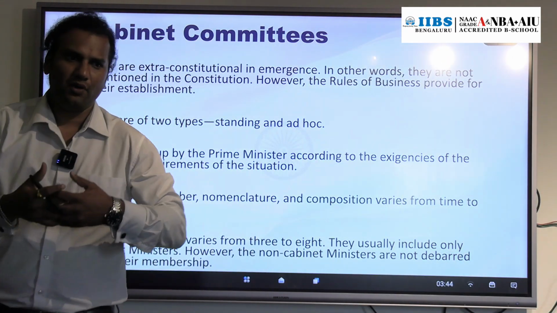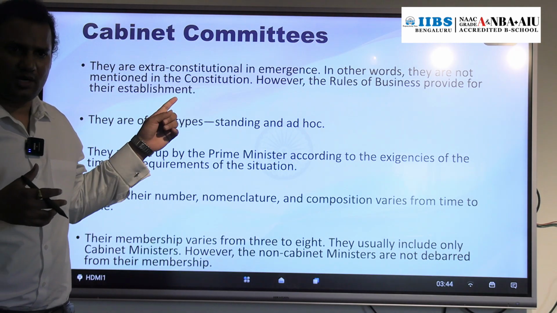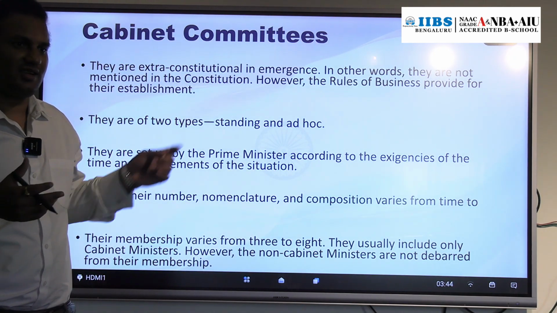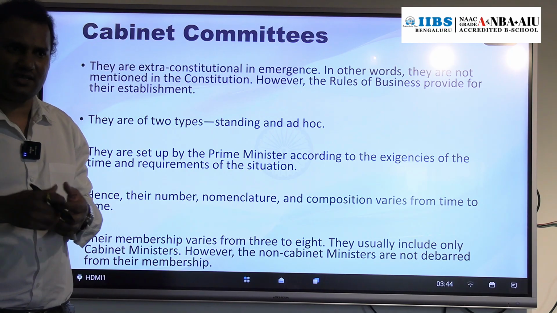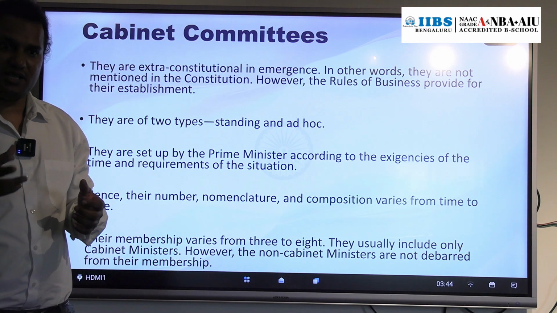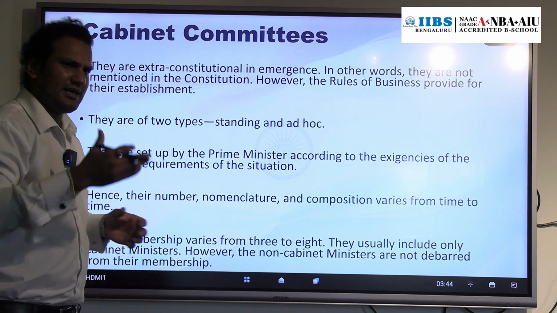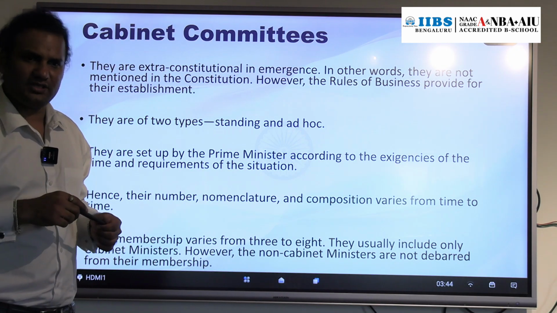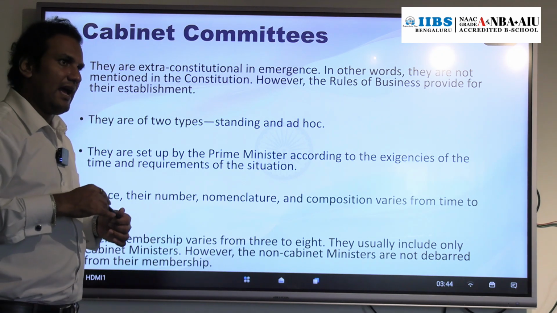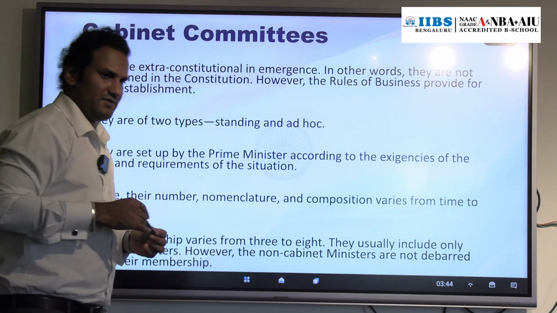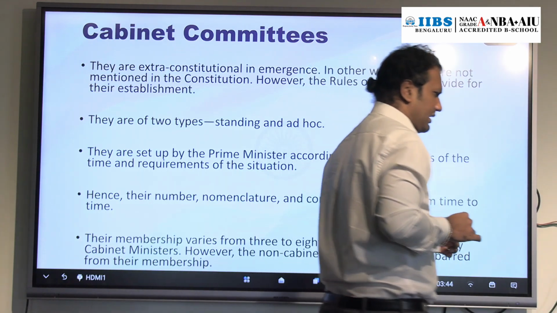Okay. So, is it a constitutional body? No, it is not at all a constitutional body. Why is it not mentioned in the Constitution? It is mentioned in the rules of business, right? But it can be considered as an extra-constitutional body. And there are two types of cabinet committees.